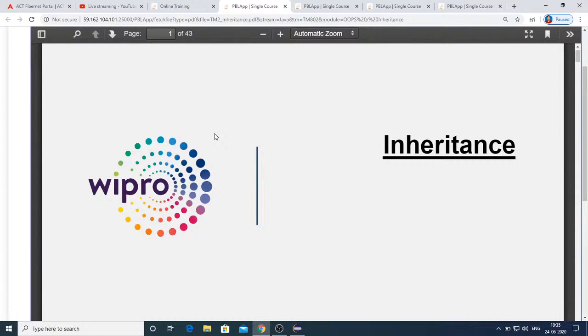And next is the hierarchical inheritance. Hierarchical inheritance is nothing but tree structured. If we observe a tree structure, we have different levels and different nodes, but if you consider any node, every node will have only a single parent. So this is hierarchical inheritance. These are the different types of inheritance Java supports directly.